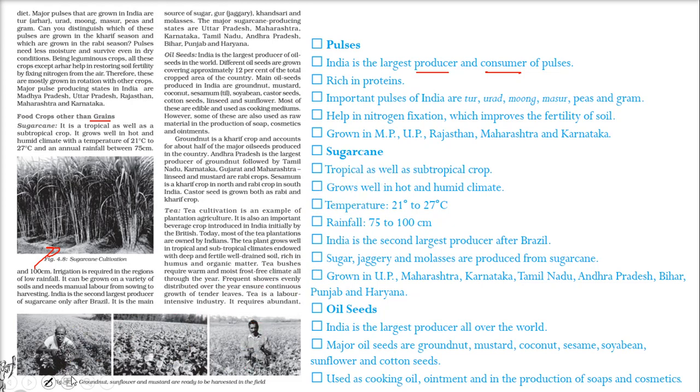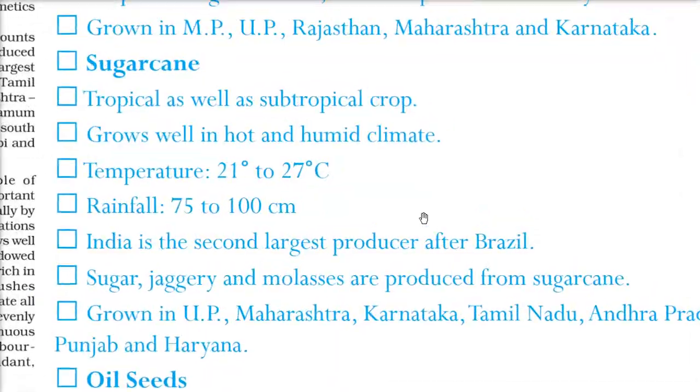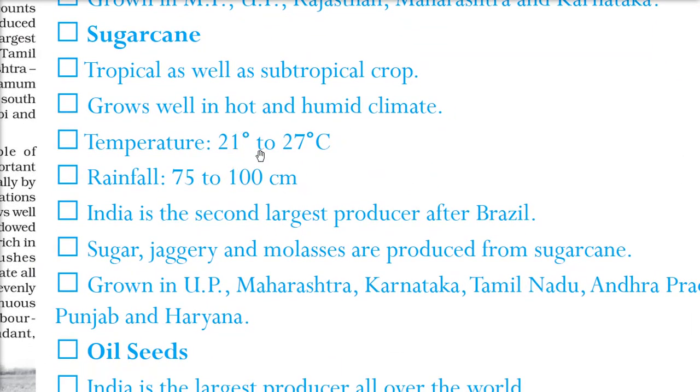But let me first tell you about sugarcane. So what are the important points of sugarcane? It grows in tropical as well as subtropical regions. So it is a tropical as well as subtropical crop. It grows well in hot and humid climate. The temperature required is around 21 to 27 degrees centigrade. The rainfall is from 75 to 100 centimeters.